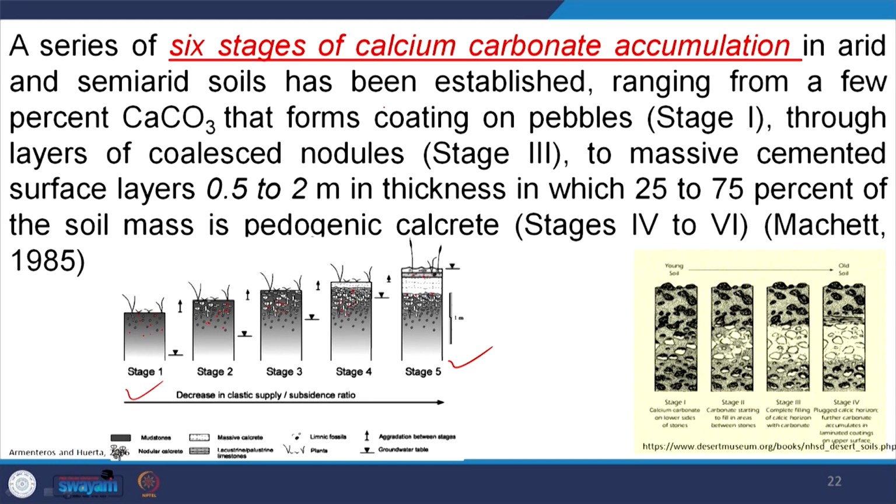In arid and semi-arid soils, development has been established ranging from a few percent of CaCO3 that forms a coating on the pebbles, that is stage 1. So, stage 1 is represented by a thin coating of calcium carbonate on the pebbles, through layers of coalescence of nodules, that is stage 3, to massive cemented surface layers 0.5 to 2 meters thick, in which 25 to 70% of the soil mass is pedogenic calcrete, that is stage 4 to 6. So, these are the degrees of development of calcrete.